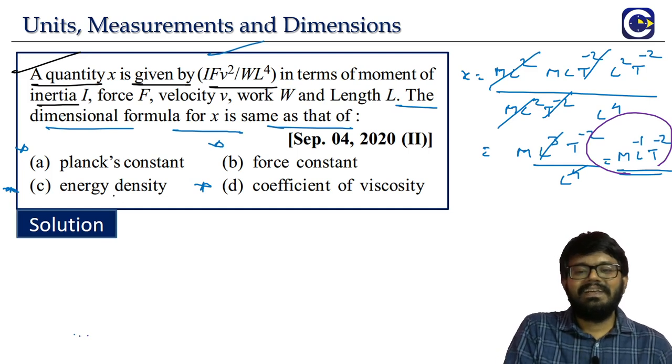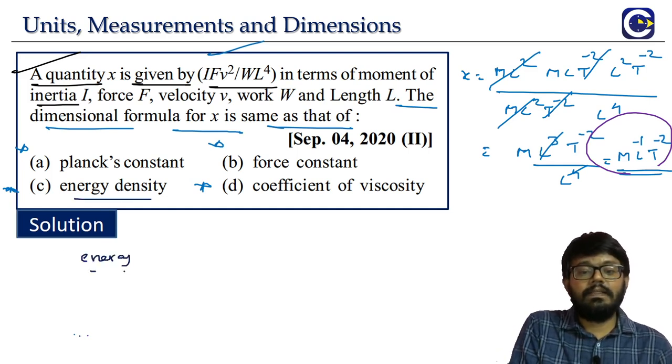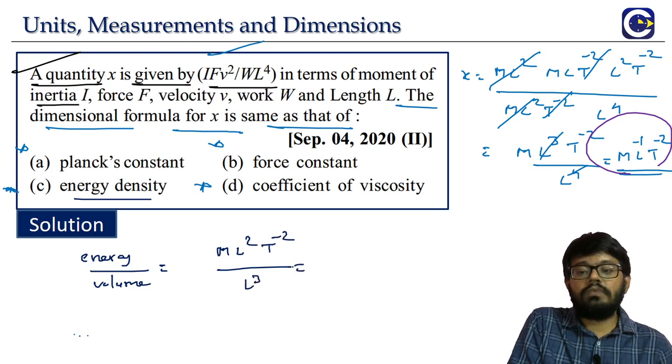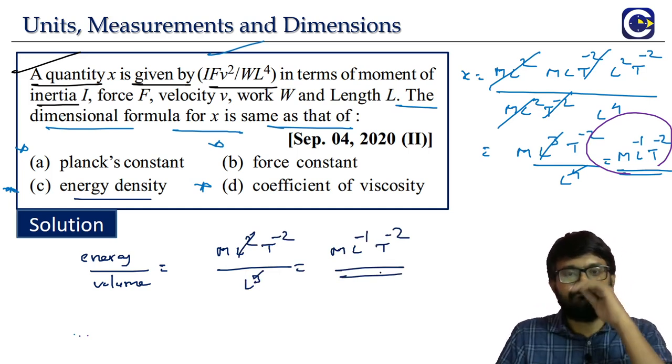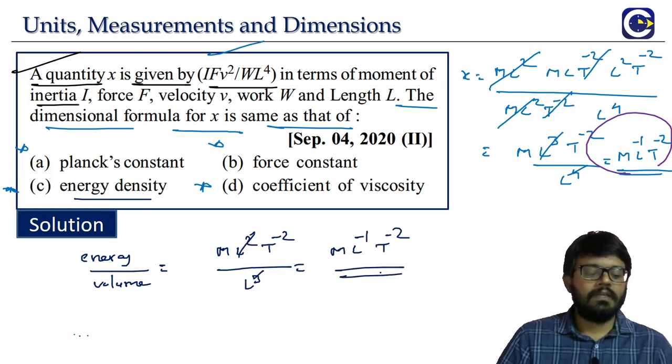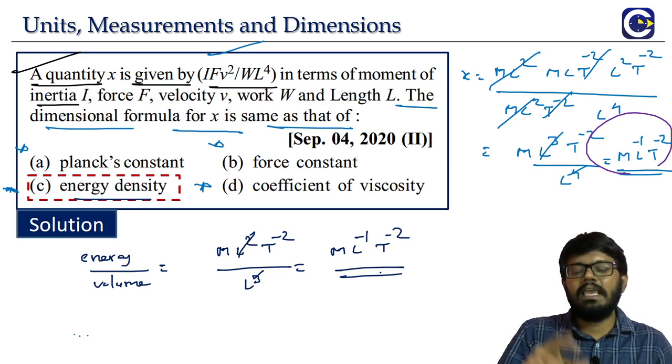Now option C is what? Energy density means what? Energy per unit volume. Energy means M L square T power minus 2. Volume means L cube. So what is it? M L power minus 1 T power minus 2. Is it matching? Yes. This is option C. Option C has the same dimensions as x.